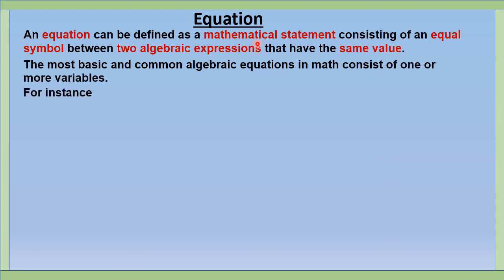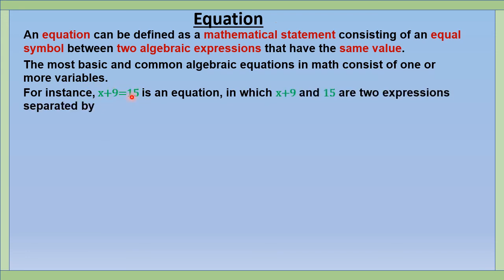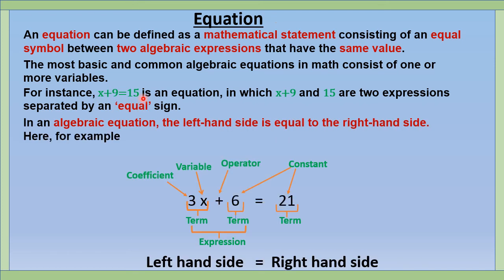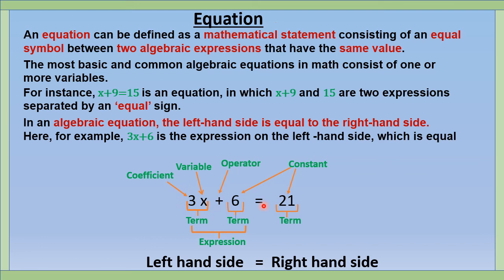For instance, x plus 9 is equal to 15 is an equation in which x plus 9 and 15 are two expressions separated by an equal sign. In an algebraic equation, the left-hand side is equal to the right-hand side. Here, for example, 3x plus 6 is the expression on the left-hand side, which is equal to the expression 21 on the right-hand side.